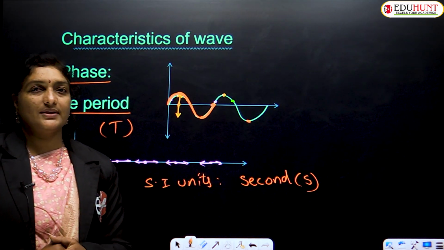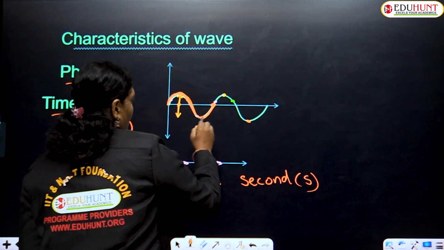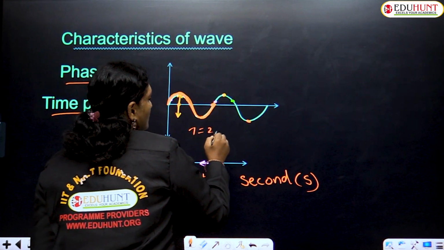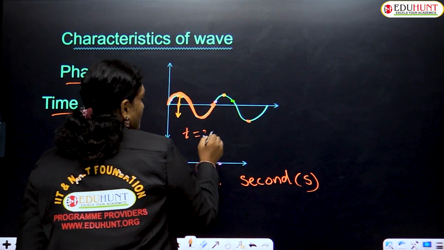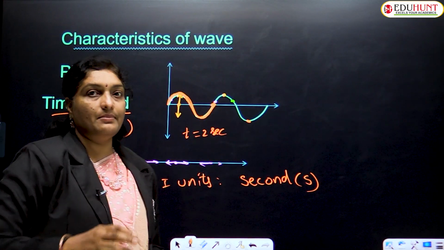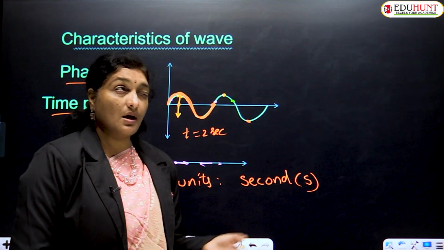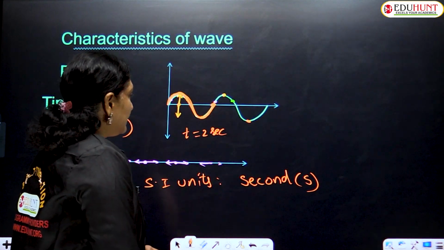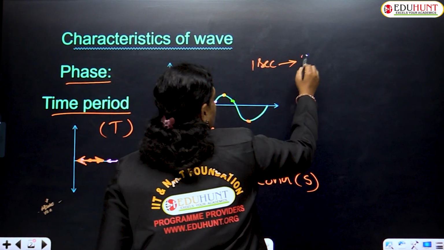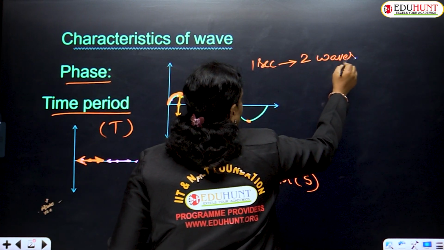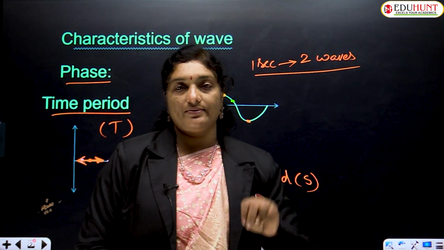Okay, children, suppose that a wave is produced. In order to produce a wave, suppose it takes 2 seconds. Let us suppose that 2 seconds is required to produce one complete wave. Then it will be the time period of that. In other words, this will be a better example, children: in 1 second, let us suppose that 2 waves are produced.